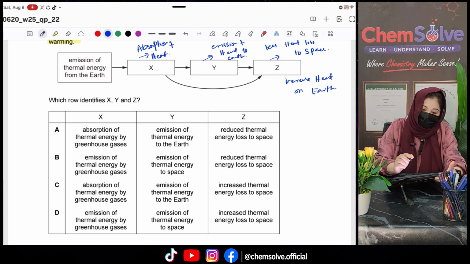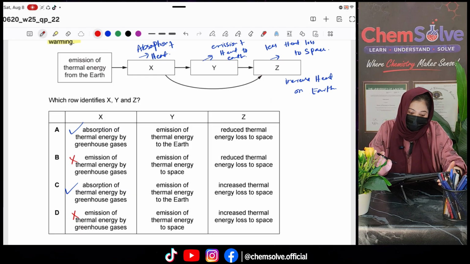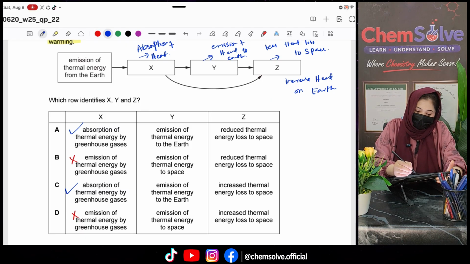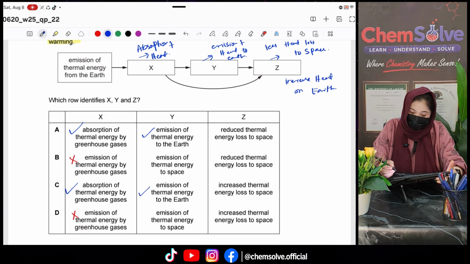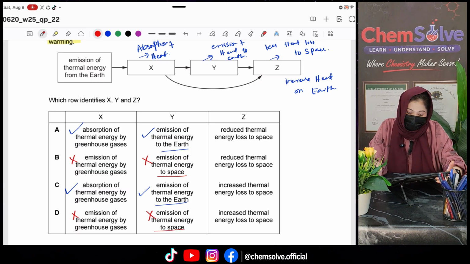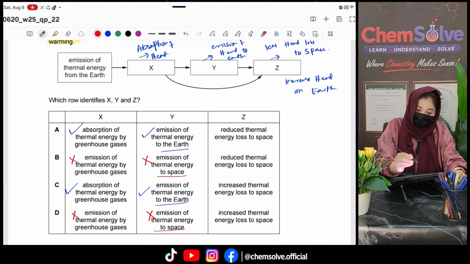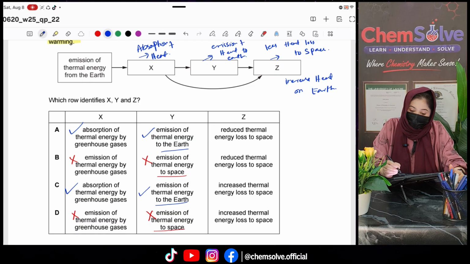Option A says absorption of thermal energy, C says absorption of thermal energy, while B and D say emission of thermal energy. So clearly these are not our options. Then Y is the emission of thermal energy, again emission of thermal energy to the earth. Yes, this is correct, while this one says emission of thermal energy to space. So these are wrong. So we have to choose between A and C till now. Look at Z. So what happened? Reduced thermal energy loss to space.